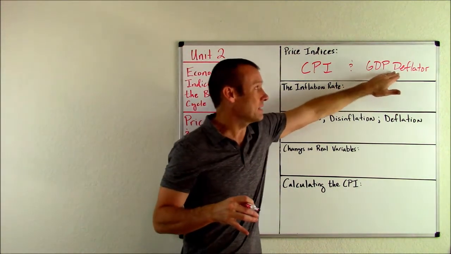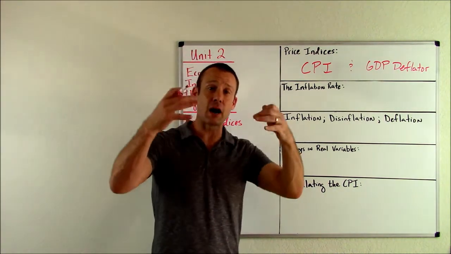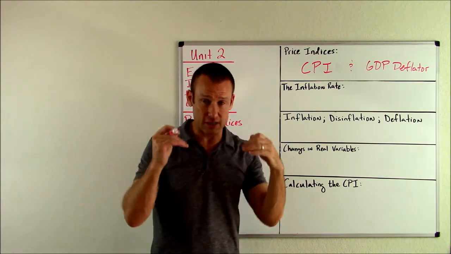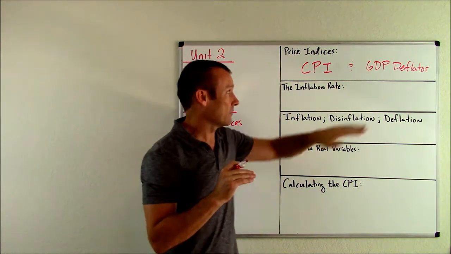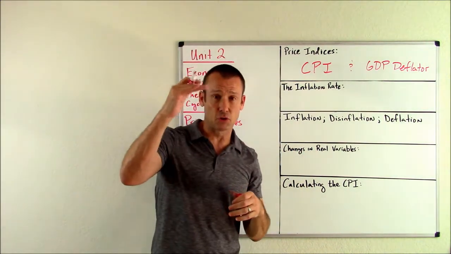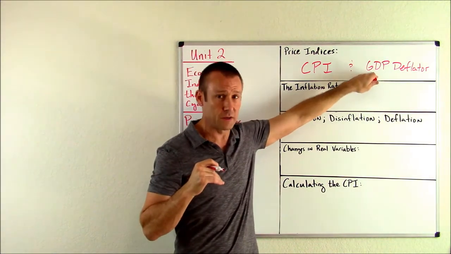The GDP deflator, what is its number one thing it does? It takes nominal GDP data and adjusts it to real GDP data. So guys, the GDP deflator is the price index we use for adjusting nominal GDP to real and real GDP back to nominal. Okay, that's the number one thing it does.